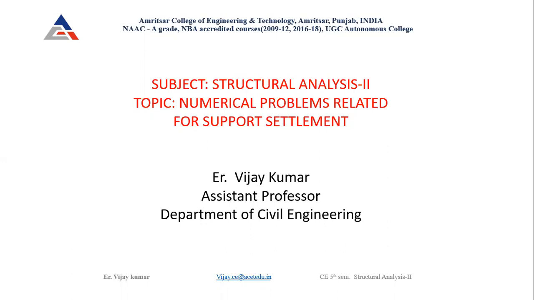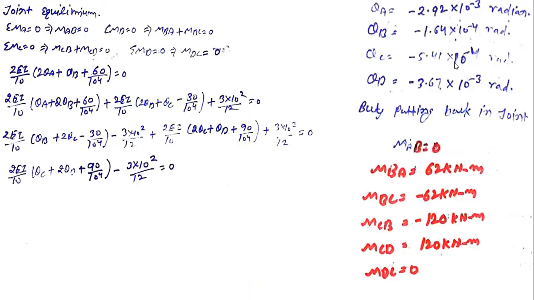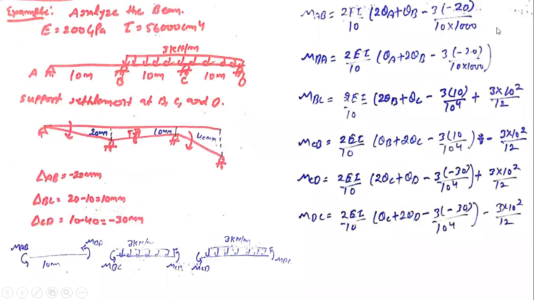First, we are going to see the problem which we are going to discuss here. I think it's visible to all, everybody can clearly see what is mentioned here. The question is a continuous beam having three segments. Segment AB has a length of 10 meters, segment BC is again 10 meters, and CD is also 10 meters.